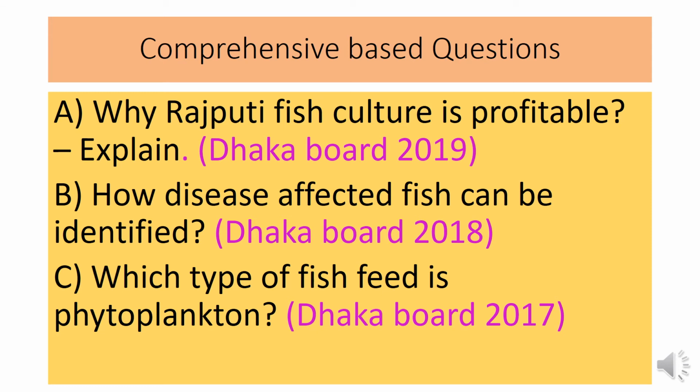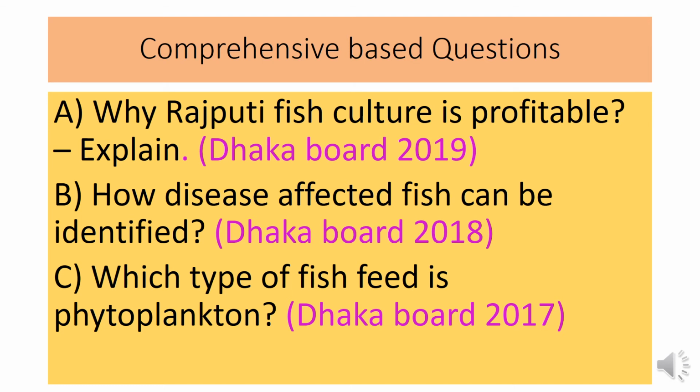In this slide, you can see some comprehensive based questions, which are very important, and these questions came in different boards in different years. First question is, why is Rajputi fish culture profitable? Explain. For answering this question, you have to write first about Rajputi. That is, it is a rapid growing fish. Its origin is Thailand and it looks like our Deshi Shortputi. That's why it is called Thai Shortputi.